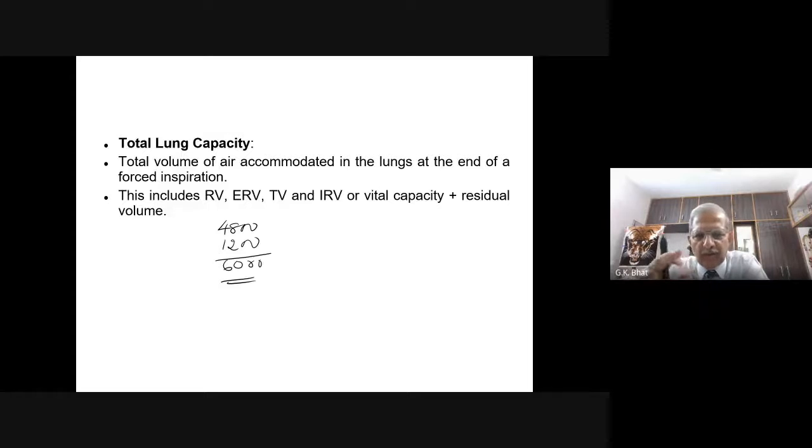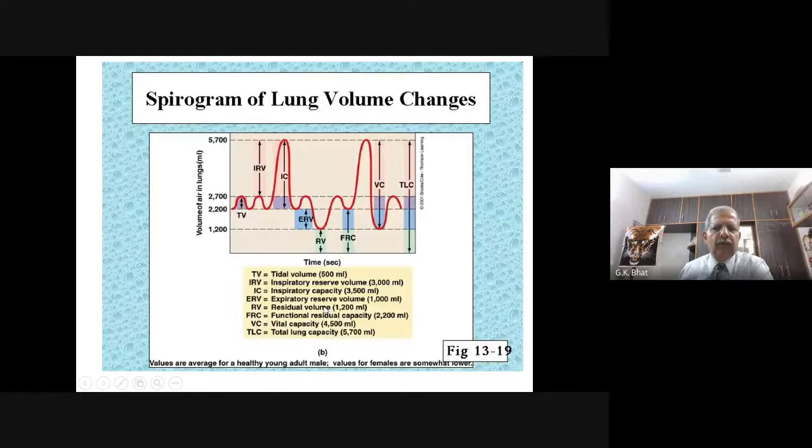I hope you have understood. This is very important. In almost every alternate examination, one question or another is asked on these pulmonary volumes or pulmonary capacities. Now, let me show you some pictures pertaining to this. This is what you get in a spirogram. Look here, this is the TV, tidal volume. The difference between 2,200 and 2,000 means 500 ml. 500 ml is the tidal volume.